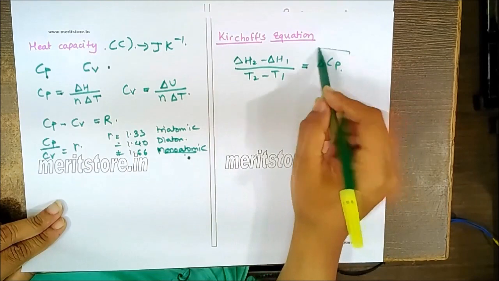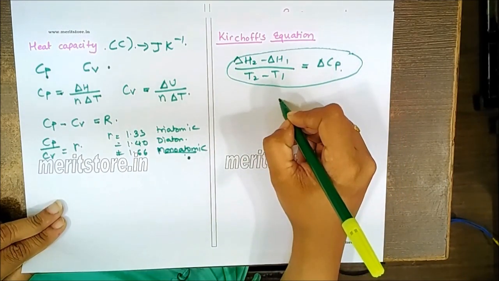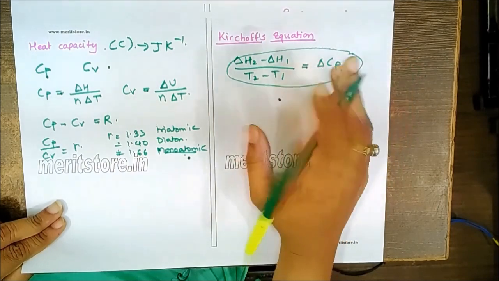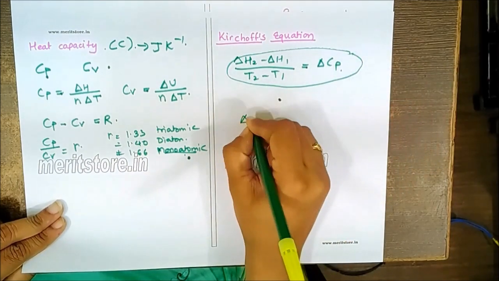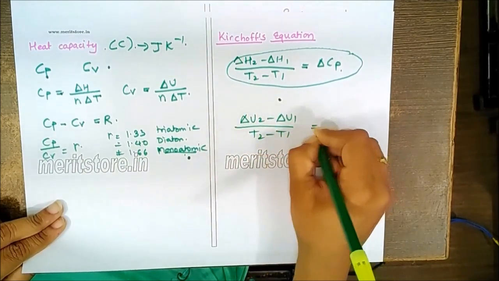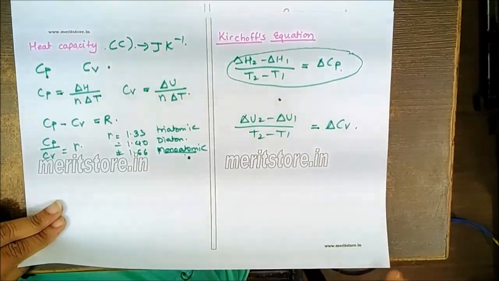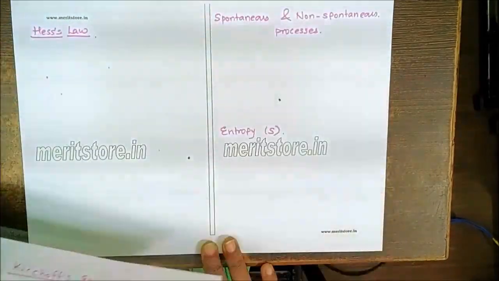This is the formula we can use when Kirchhoff's equation is for constant pressure. We can use it for constant volume also, and there we use delta U2 minus delta U1 upon T2 minus T1 is equal to delta Cv. So these are some Kirchhoff's equation derived formulas we can use.